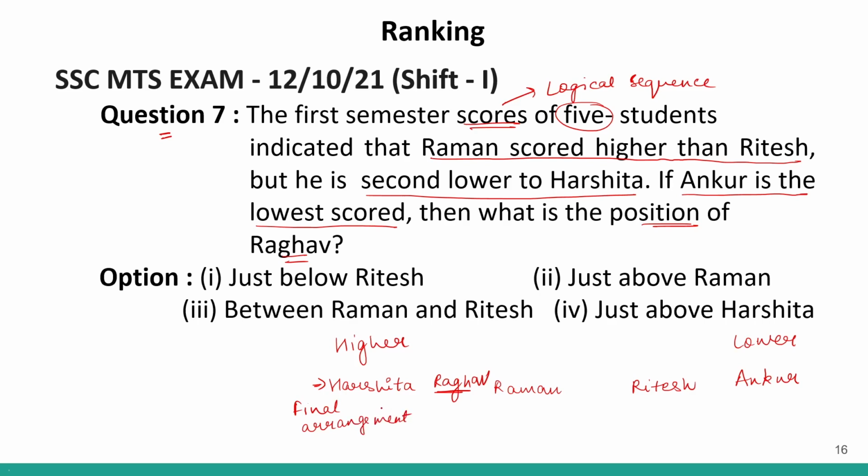Now, in the question, we have to find the position of Raghav. So, now if I will look at the options. Is Raghav just below Ritesh? No, Ritesh is below Raghav. Correct? Is Raghav between Raman and Ritesh? No, Raghav is between Raman and Harshita. So this is eliminated. Is Raghav just above Harshita? No, Raghav is just below Harshita. Therefore, this is also eliminated.